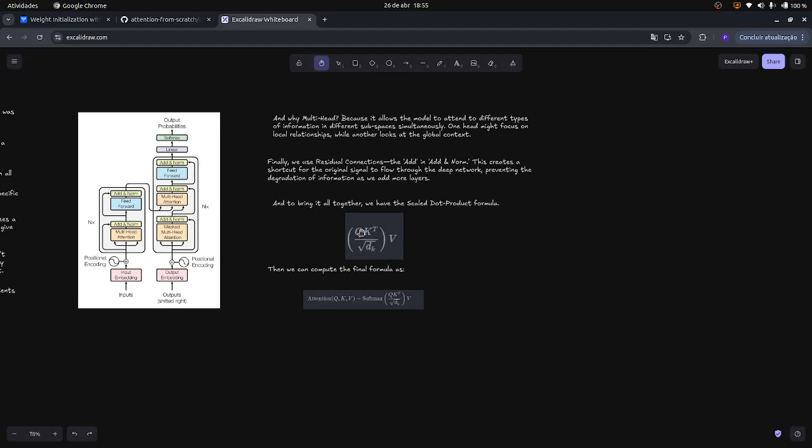Then we can compute the final formula as attention of query, key, value equals softmax of the scaled dot product formula. The softmax then returns a matrix of attention weights, or probabilities. So let's take a look at the code now.